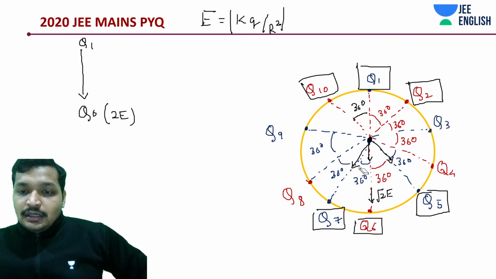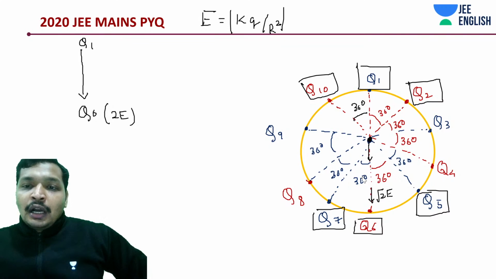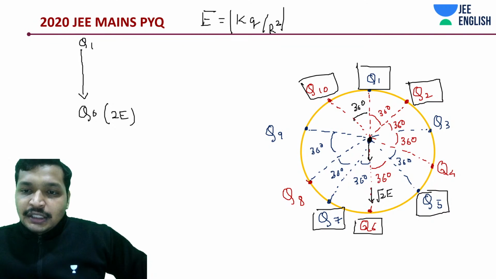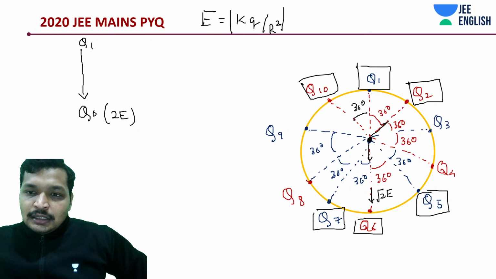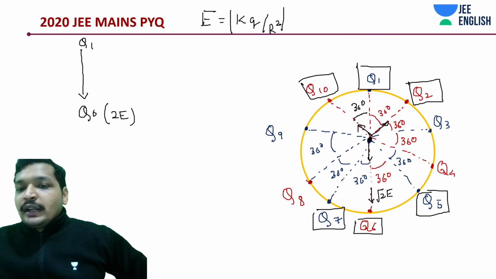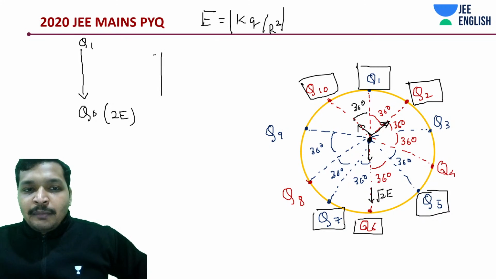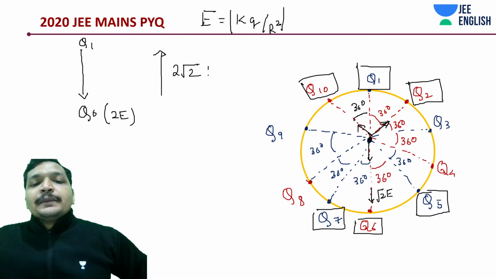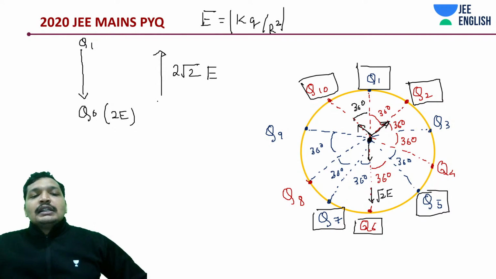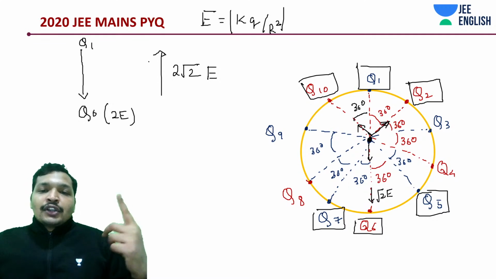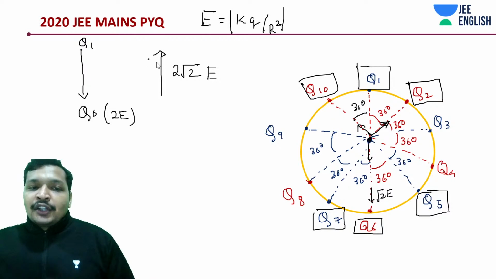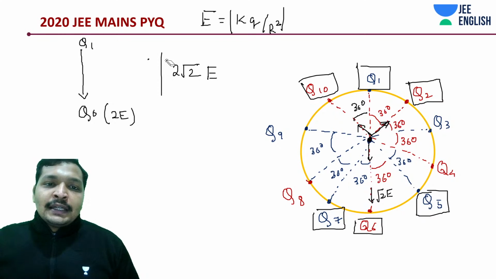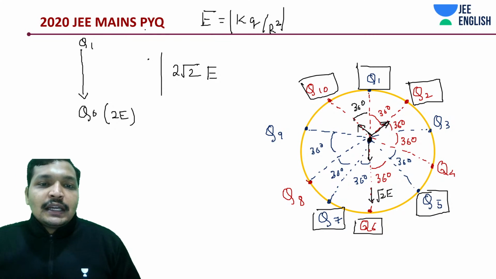Q1, Q6, it was in the downward direction. This is the way to complicate your exam. Okay, so every field will be in this direction. You understood it. I'm trying to resolve everything along the Q1, Q6 line. It's going to be 2 root 2E. In which direction? In the upward direction due to which pairs? Q2, Q5, Q7, Q10. Remaining pairs would also be having some field.